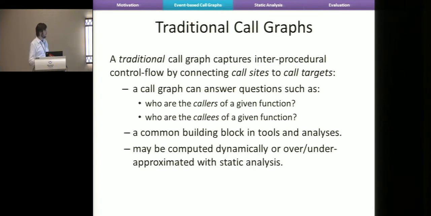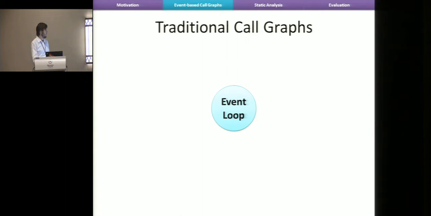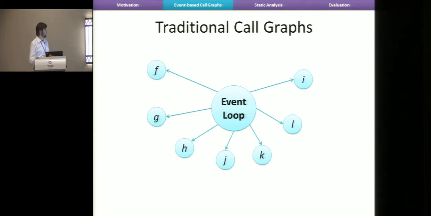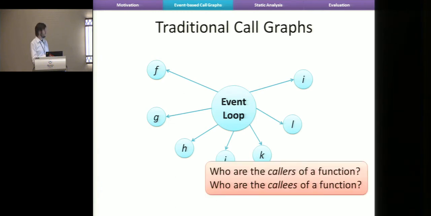And let's see what happens with the call graph when you have these kinds of event-based systems. Here we have the event loop, and the event loop just calls all these asynchronous listeners. So if I see that G is called, and I ask why is G called, then I'm told that it's called from the event loop. But that's not really what I want to know. It does tell me it's an event listener, but it doesn't really explain what caused its execution. Some information is missing.